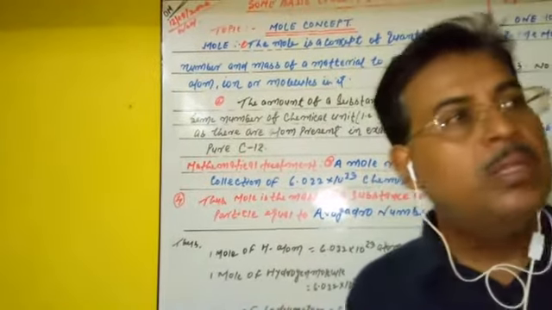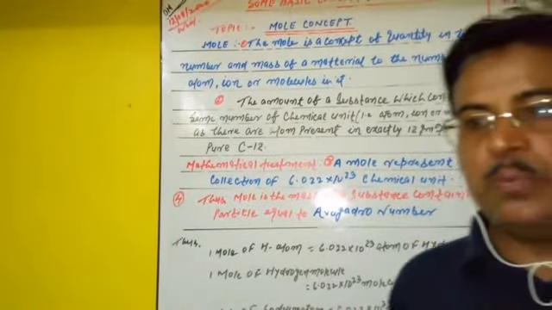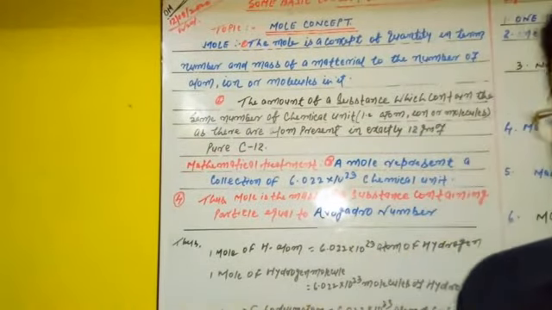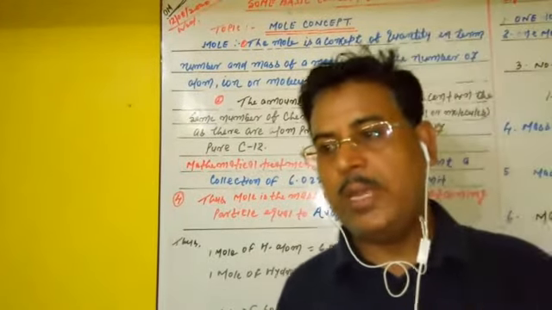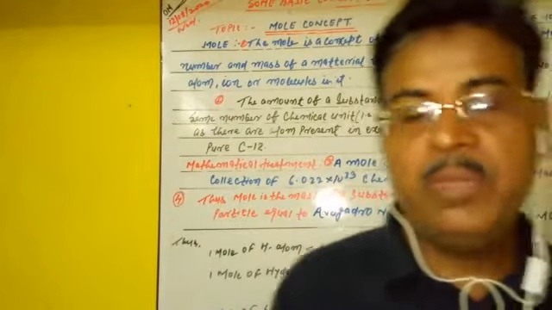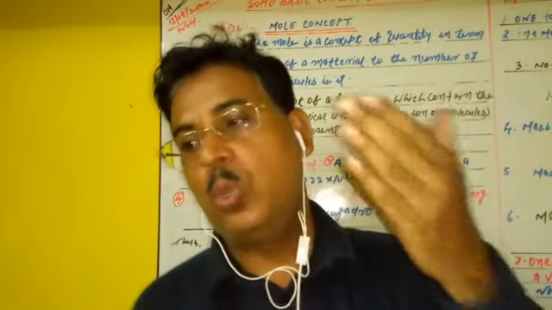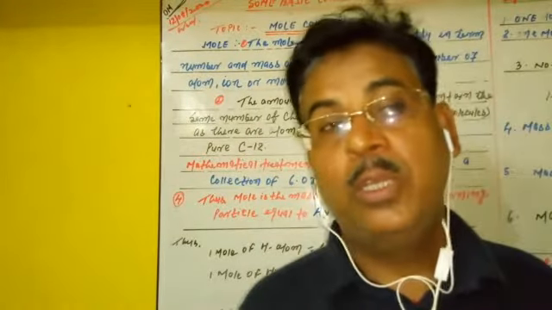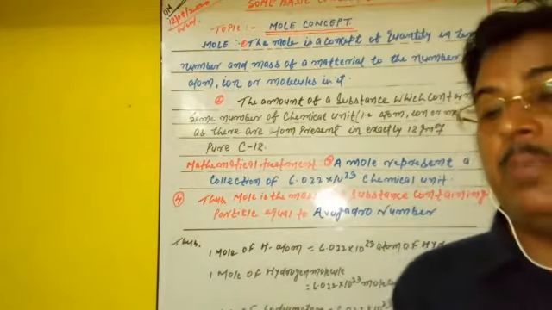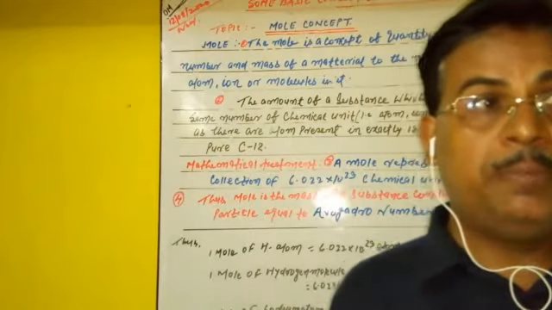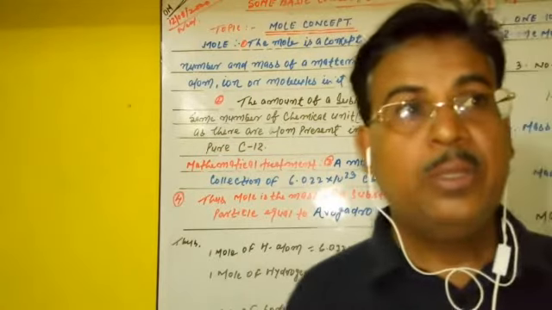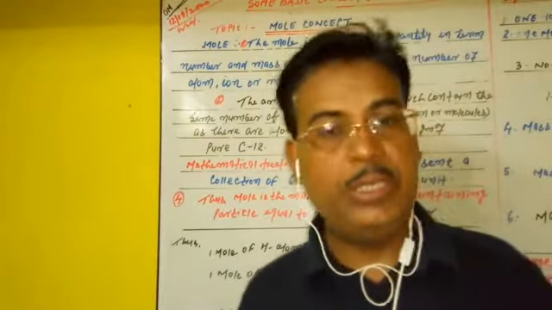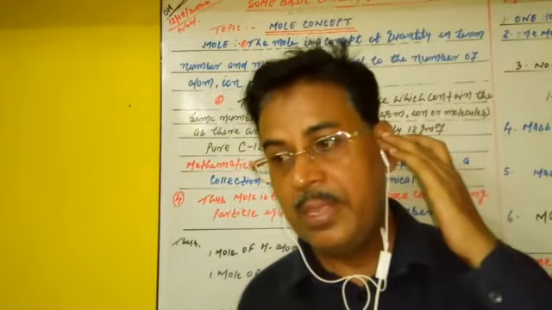Again we repeat: the mole is the amount of a substance which contains the same number of chemical units, atoms, molecules or ions, as there are atoms present in exactly 12 gram of pure C12 isotope. One thing we already said in previous classes: for C12, the atomic mass unit must be taken into account. So this is another concept about the mole.